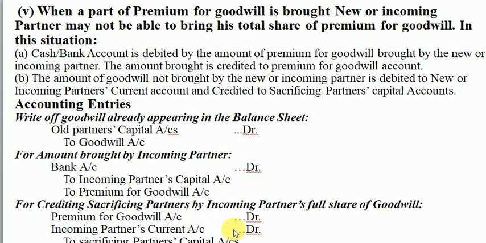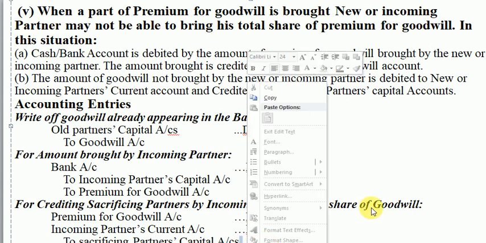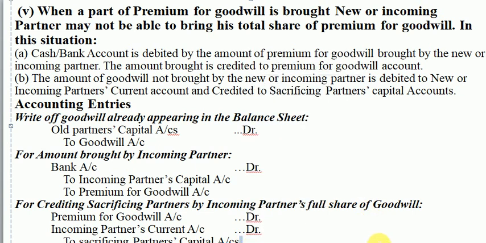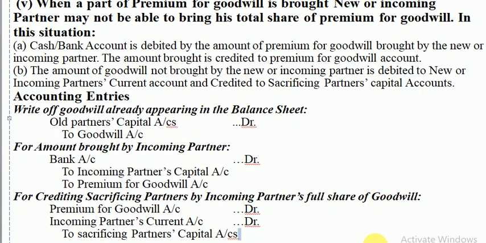So the same entry, and now we will have to distribute this premium among the sacrificing partners in the sacrificing ratio. So this premium for goodwill account is debited, what is brought in cash, and what is not brought in cash, for that we have seen we have to open current account.